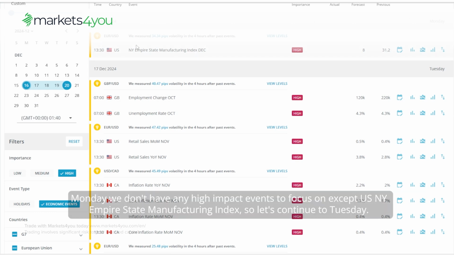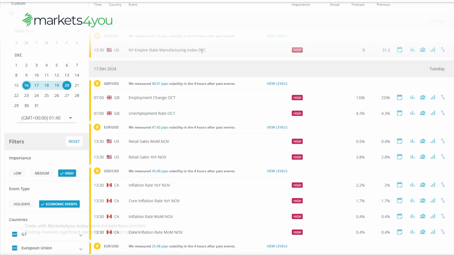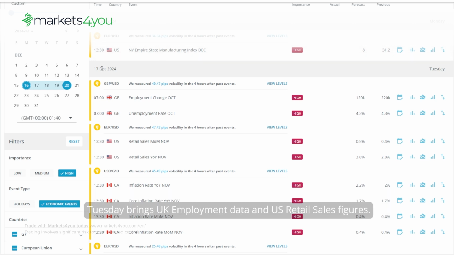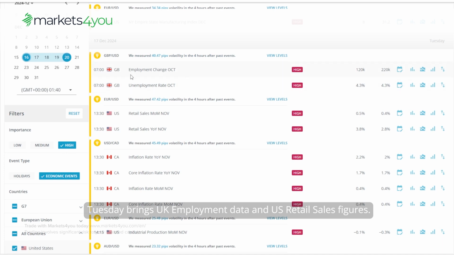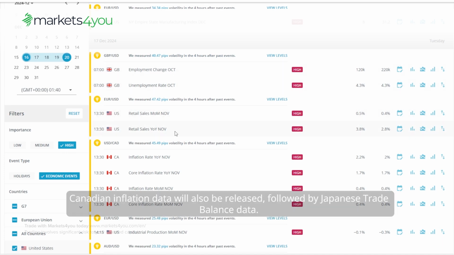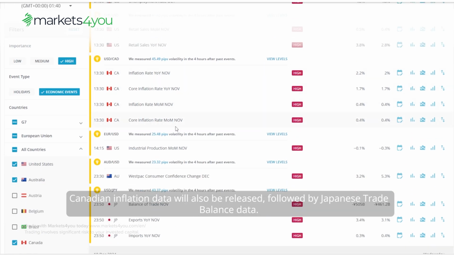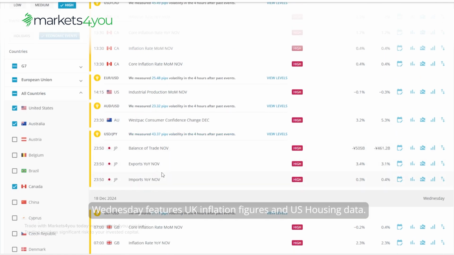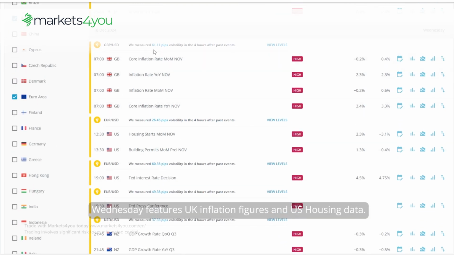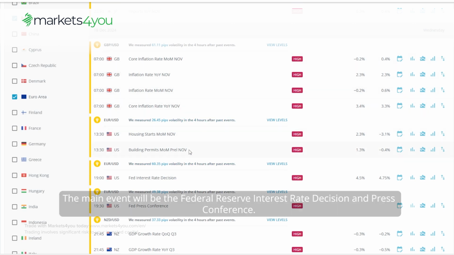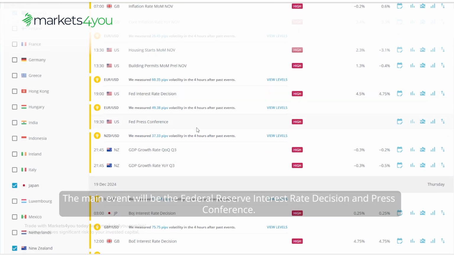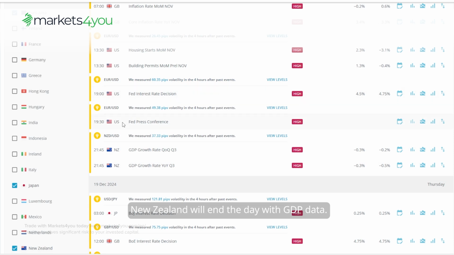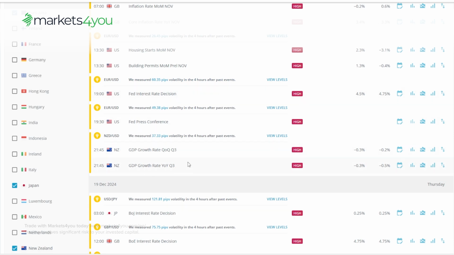Monday, we don't have any high-impact events to focus on except US New York Empire State Manufacturing Index, so let's continue to Tuesday. Tuesday brings UK employment data and US retail sales figures. Canadian inflation data will also be released, followed by Japanese trade balance data. Wednesday features UK inflation figures and US housing data. The main event will be the Federal Reserve interest rate decision and press conference. New Zealand will end the day with GDP data.